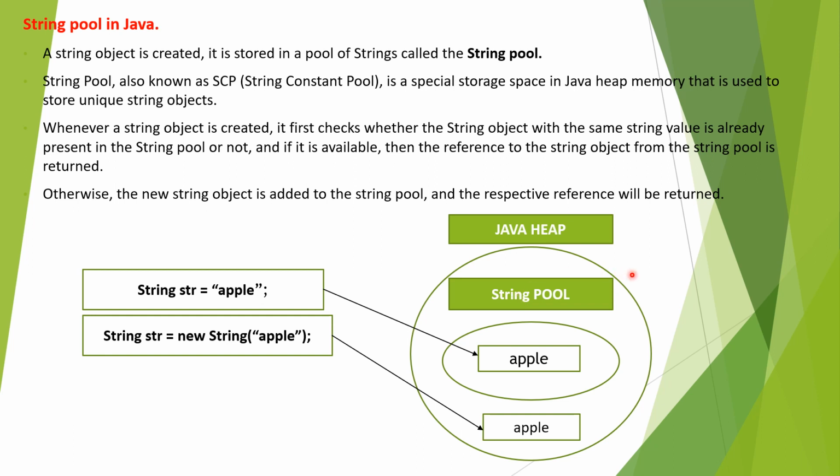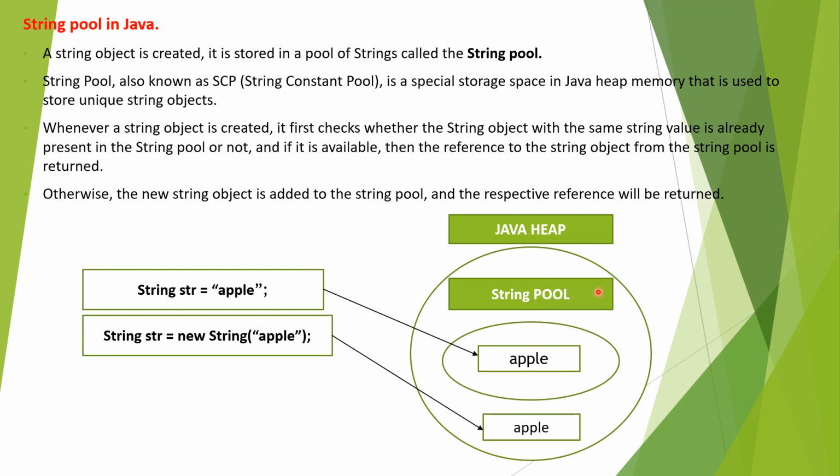So the interviewer may ask what a string constant pool is, or where the strings are being created and where they are stored. The answer is the same, and the questions may be asked in different ways. The string pool is a special storage area in the Java heap memory. Why does it have a separate area to store? Because it is storing unique string objects.